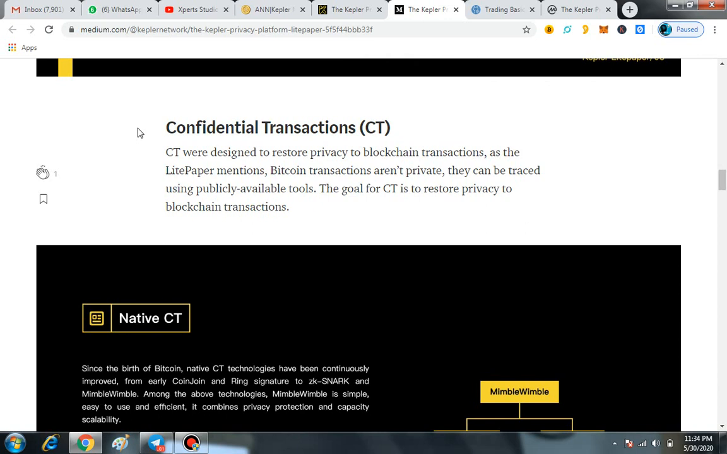CT were designed to restore privacy to blockchain transactions. As the light paper mentions, Bitcoin transactions aren't private. They can be traced using publicly available tools. The goal of CT is to restore privacy to blockchain transactions.